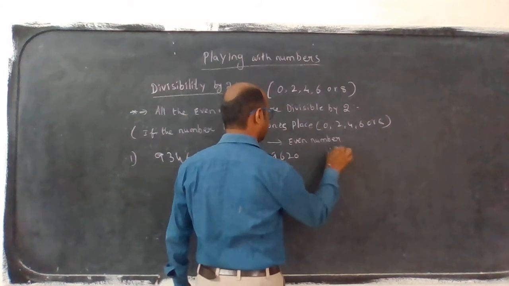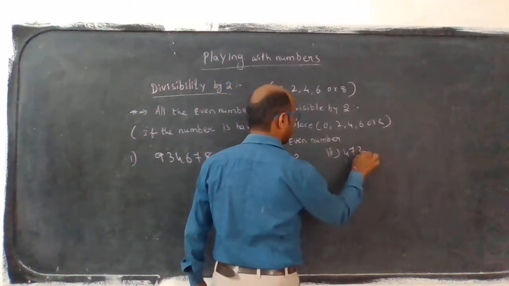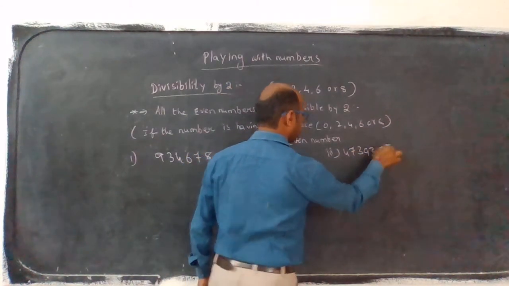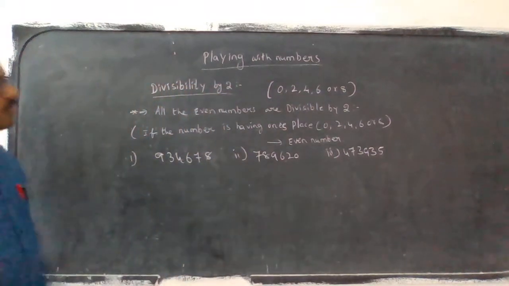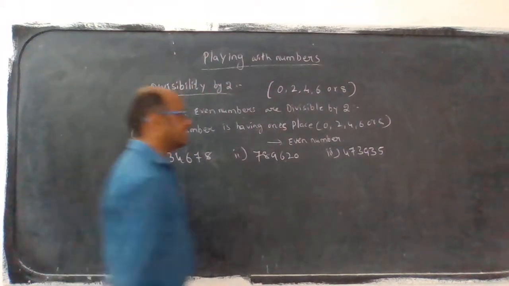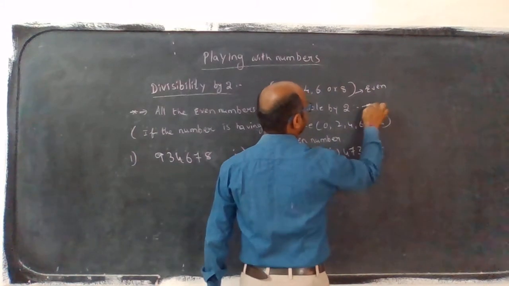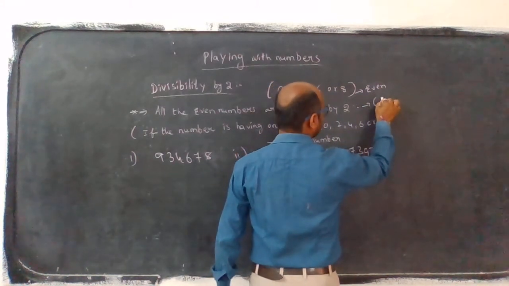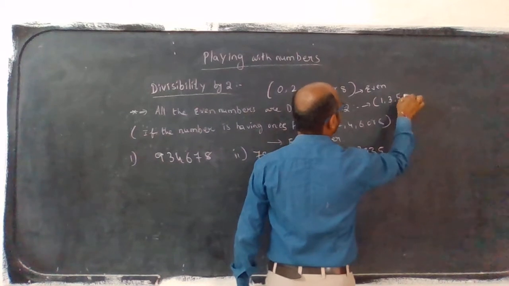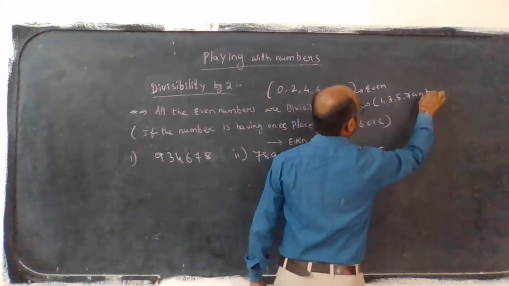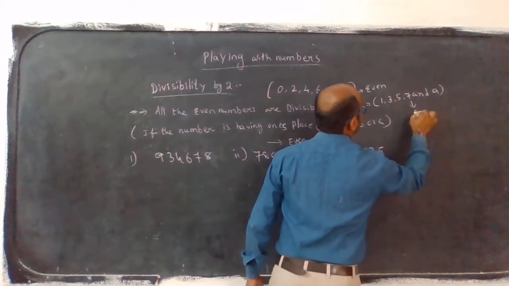Third example: 4, 7, 3, 9, 3, 5. I told you about even numbers. What are odd numbers? These are even. Odd numbers are 1, 3, 5, 7 and 9.